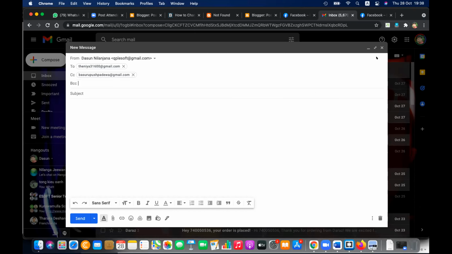Then I'm going to blind carbon copy, BCC. The BCC field is here, okay? So normally when you click CC, BCC is here. I'm going to blind carbon copy this to Moshita, and I'm going to blind carbon copy this to Lianza also.